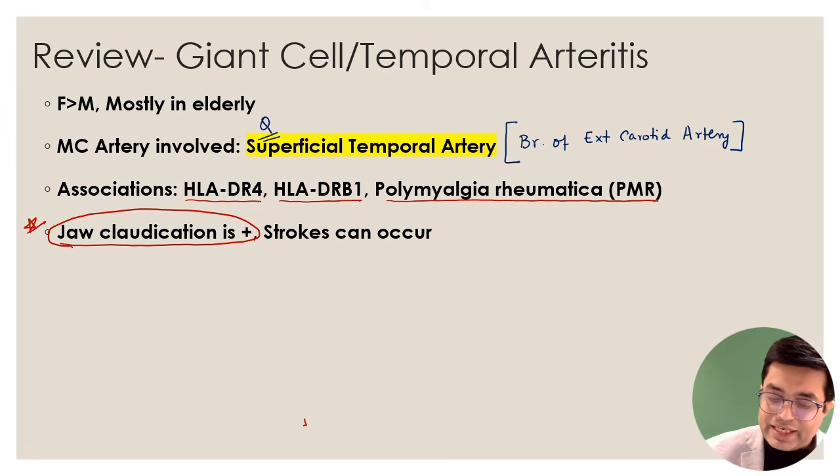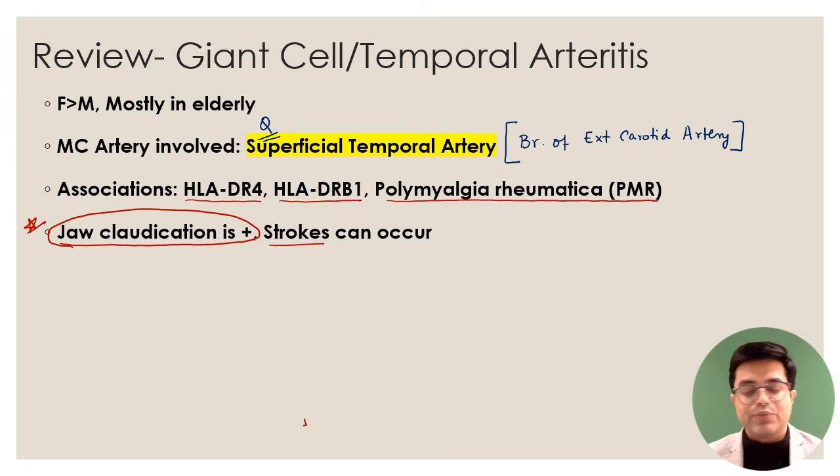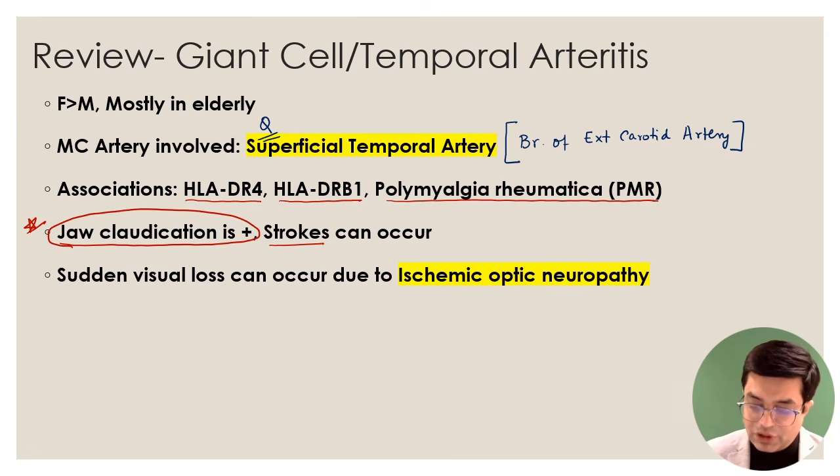And strokes and TIAs can also occur in patients with giant cell or temporal arteritis. Then sudden visual loss is a dreaded complication, and it can occur due to ischemic optic neuropathy in the patient. So sudden visual loss, sudden blindness can happen due to ischemic optic neuropathy in giant cell arteritis. It is a known complication.